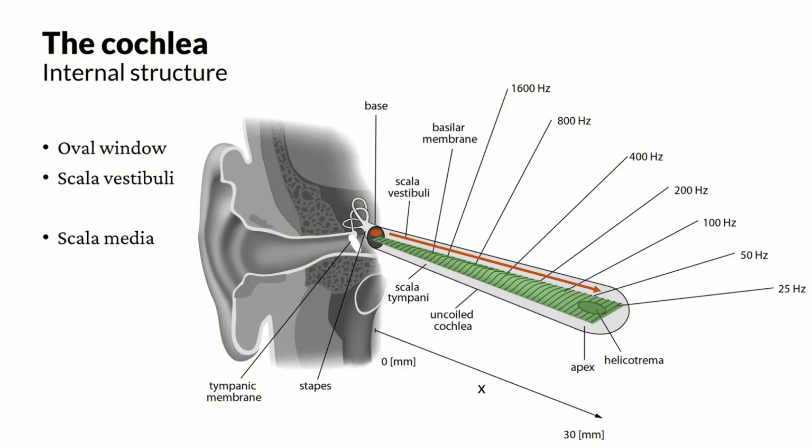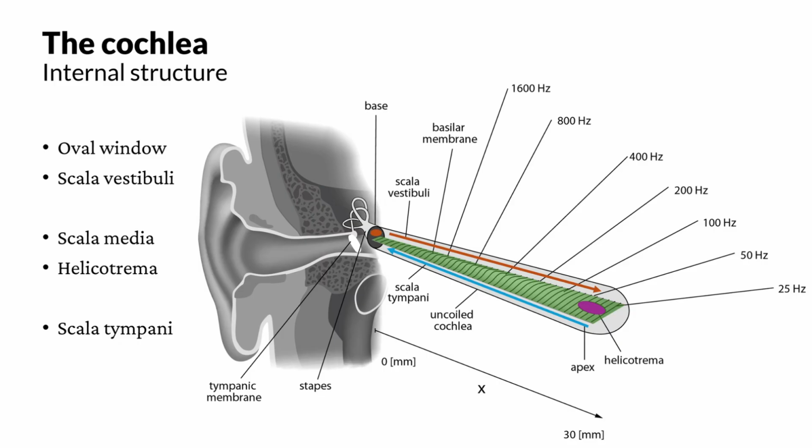Here, just below the scala vestibuli, there is the scala media. The scala media lies between the scala vestibuli and the scala tympani, which we will show in a second. At the end of the scala media, there's a little hole called the helicotrema. The helicotrema connects the scala vestibuli with the scala tympani. Going from the helicotrema back to the beginning of the cochlea, we have the scala tympani.